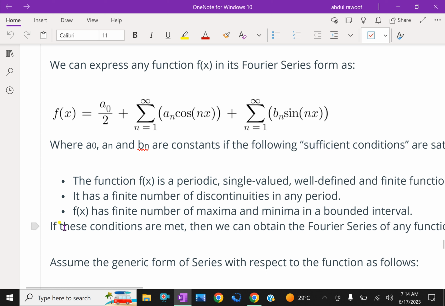The function f of x is periodic, single valued, well defined and finite. It has a finite number of discontinuities in any period. And f of x has a finite number of maxima and minima in a bounded interval. When these conditions are met, we can obtain the Fourier series for any function.